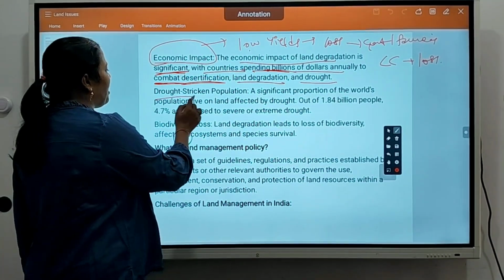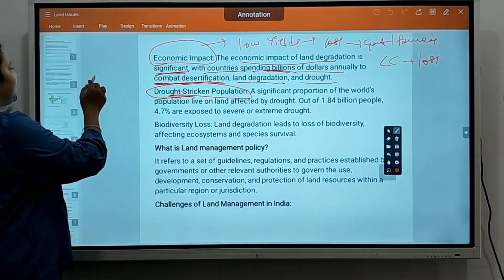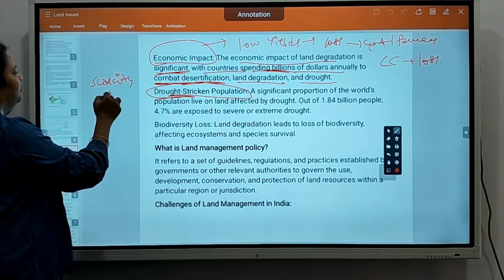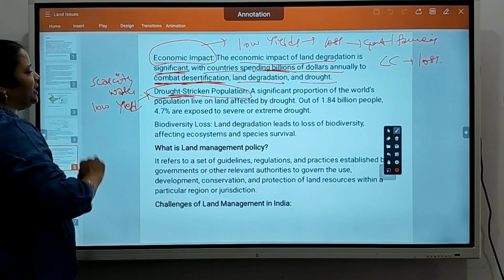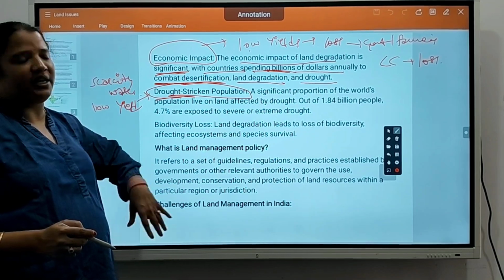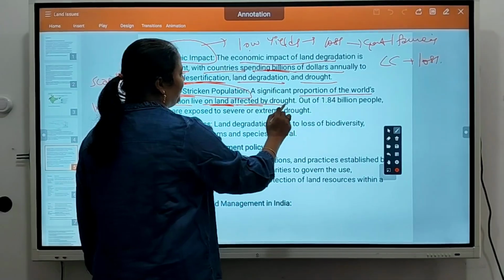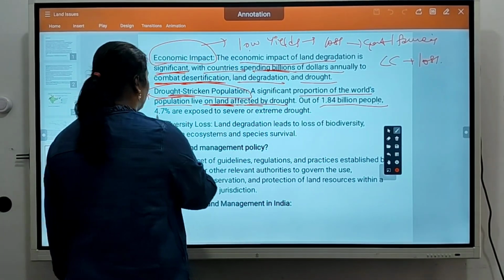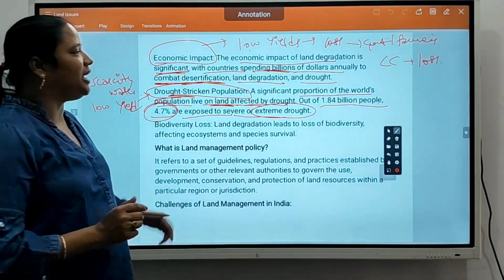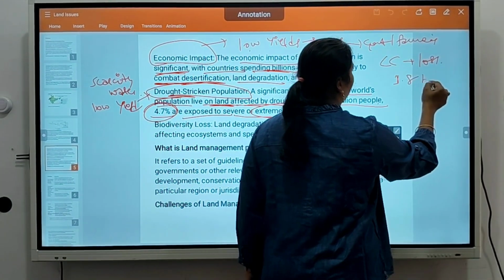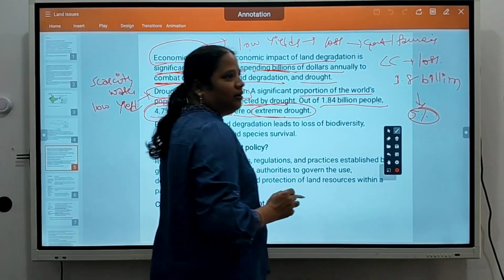Drought-stricken population: there is drought, scarcity of water and a low-yield food problem. Then automatically people of a region will be affected. A significant proportion of the world's population lives on land affected by drought. Out of 1.84 billion people, 4.7% are exposed to severe or extreme drought. Of the 1.8 billion people suffering due to land degradation every year, 5% are severely affected.